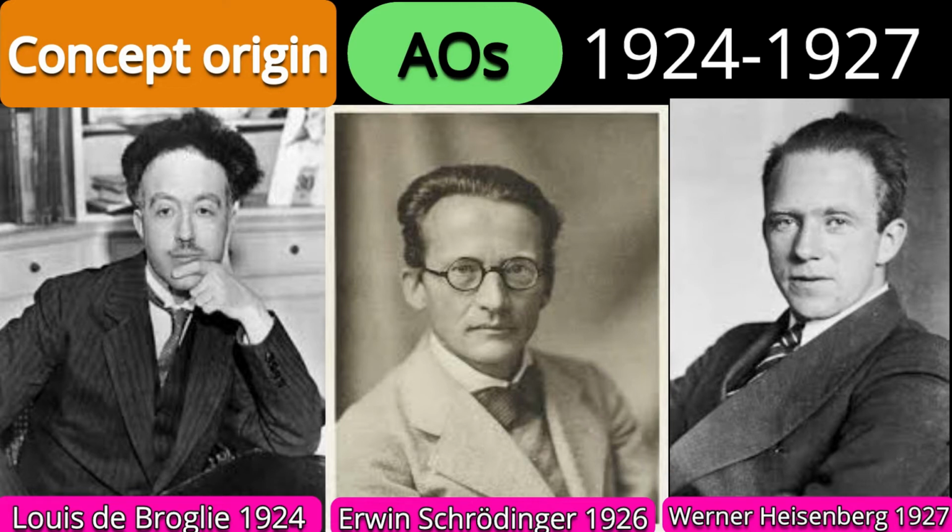So we could now describe the wave function by means of four quantum numbers. Number one, principal quantum number. Second, azimuthal quantum number. Third, magnetic quantum number. And fourth, spin quantum number. But true understanding of the orbital came after the work of Werner Heisenberg in 1927. Heisenberg suggested one principle. As per his principle, we can't find position and momentum exactly and simultaneously. That means there will be an error in the position or the momentum if we want to find them simultaneously. He said there is a certain uncertainty.